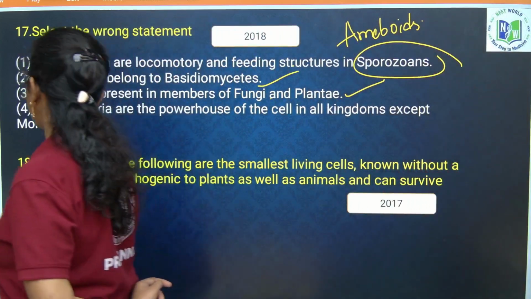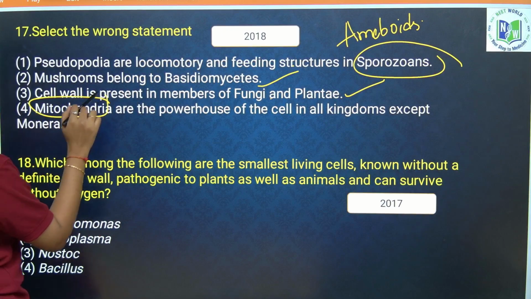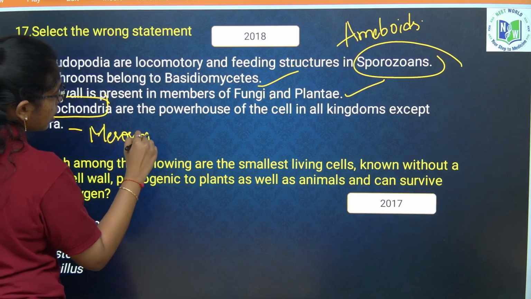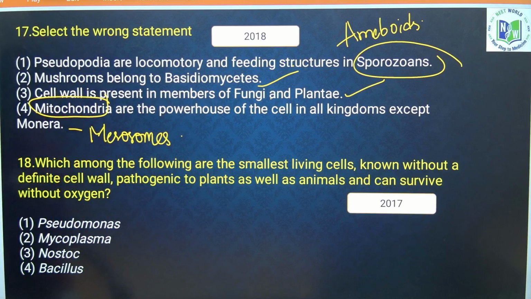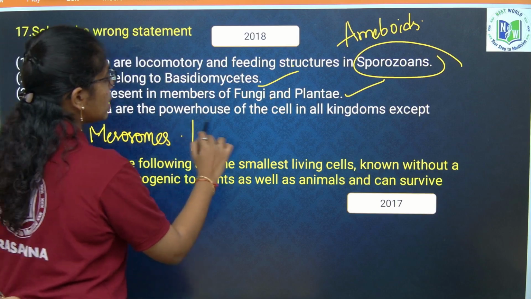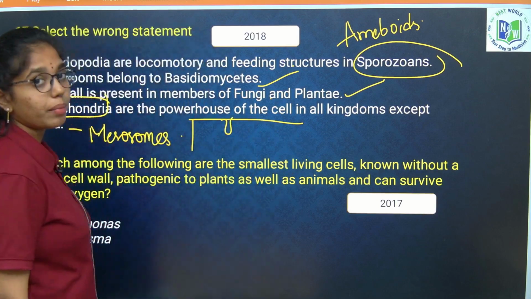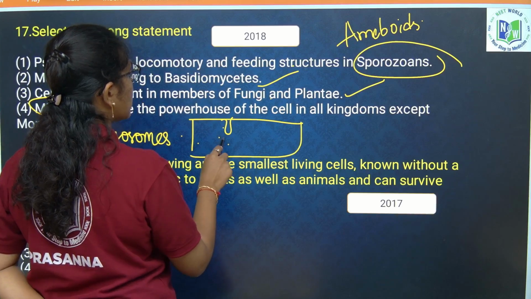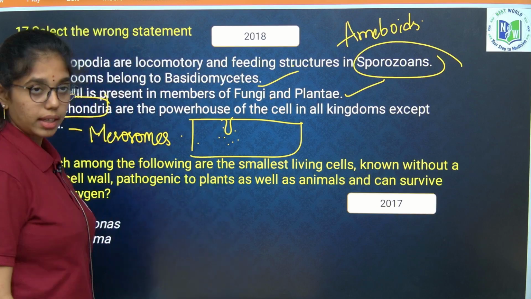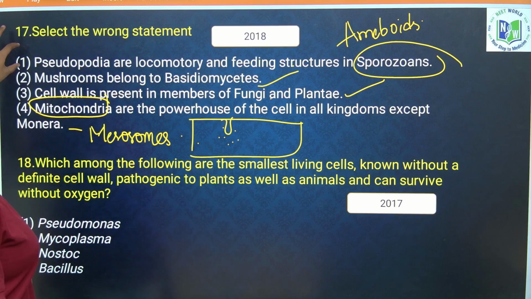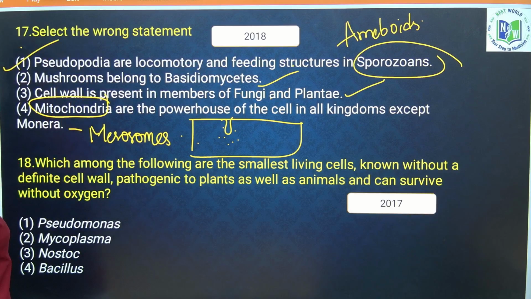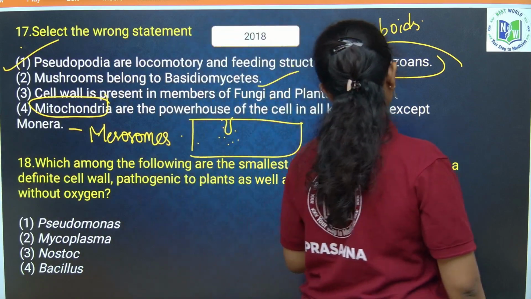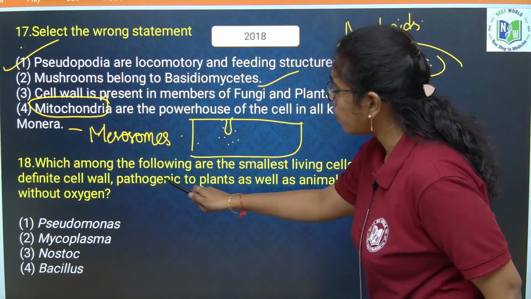In Monera, instead of mitochondria, what is present? Mesosomes, which are respiratory in function. Where are mesosomes present? They are extensions of the cell membrane into the cytoplasm. They release the respiratory enzymes, conducting the respiration. So here what is the option? Option is 1.